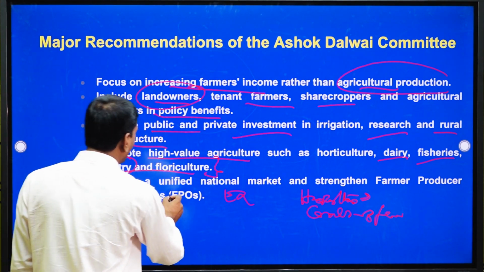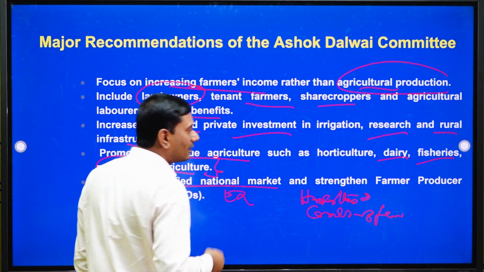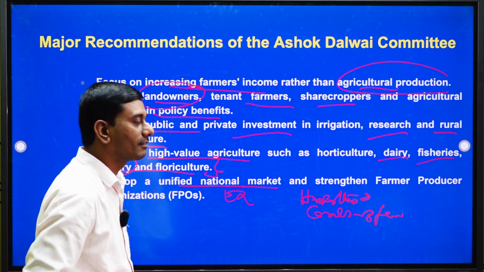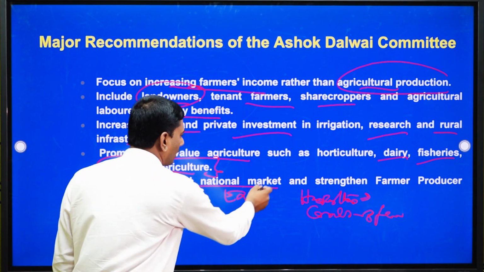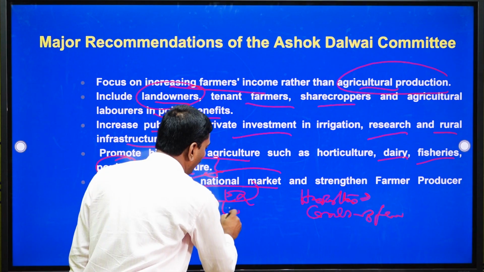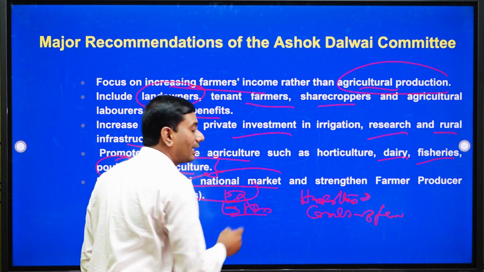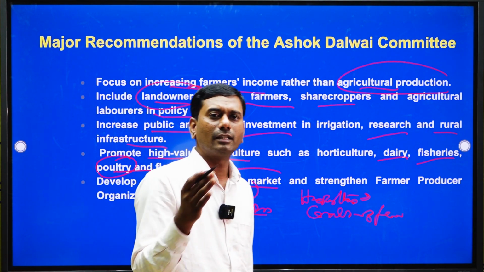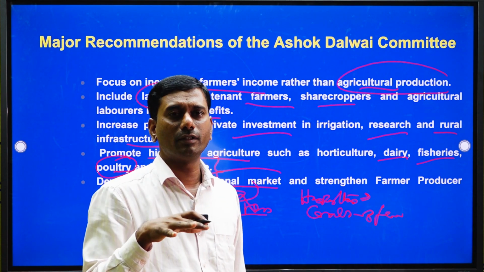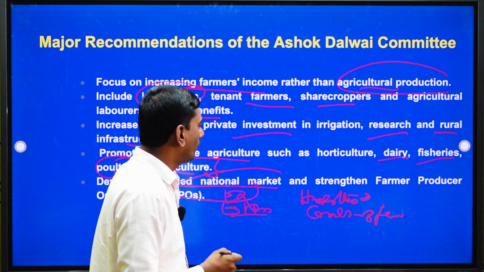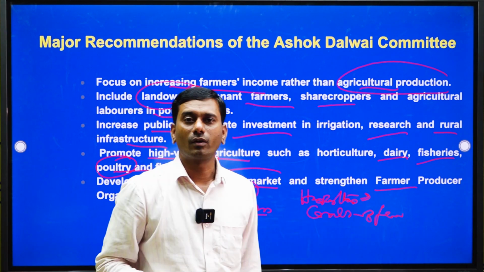And apart from that, develop a unified national market and strengthen the farmer producer organizations. Here the unified national market is nothing but eNAM. I told you, electronic National Agriculture Market, it is nothing but connecting all the APMCs and local mandis, okay. So even strengthen the farmer producer organizations, okay.